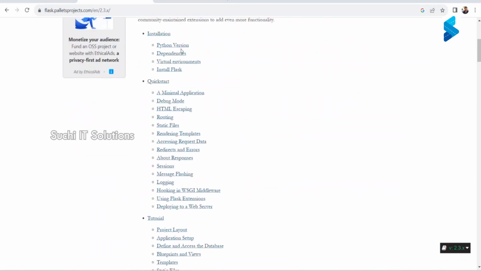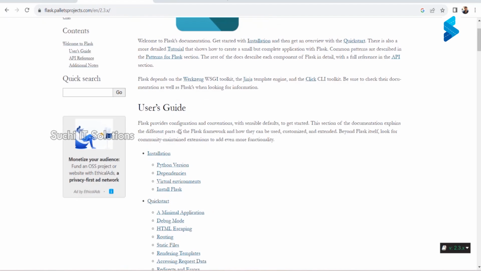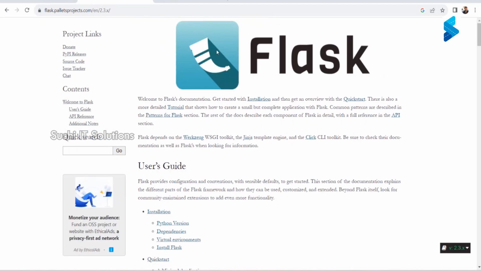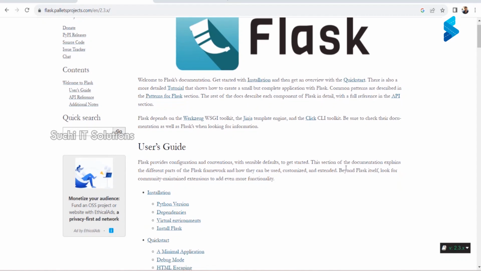For example, minimal application, debug mode, HTML escaping. You can learn one concept each day. We will be going through Flask and build a proper web application by the end of this course. So Flask is basically a micro framework to build web applications.